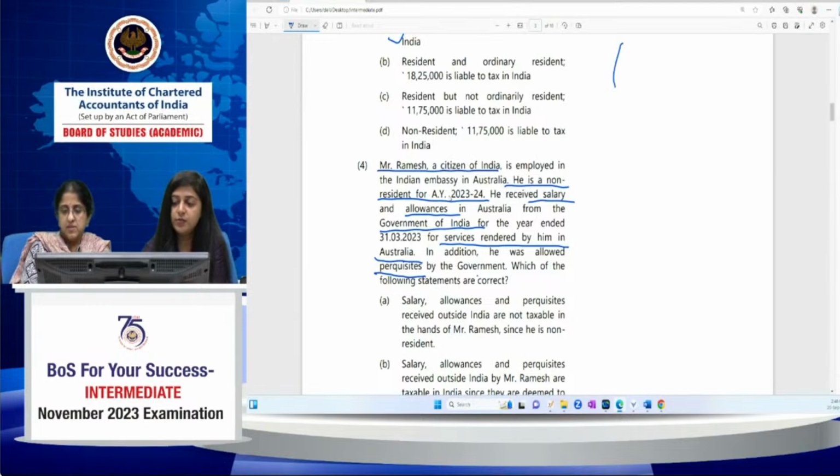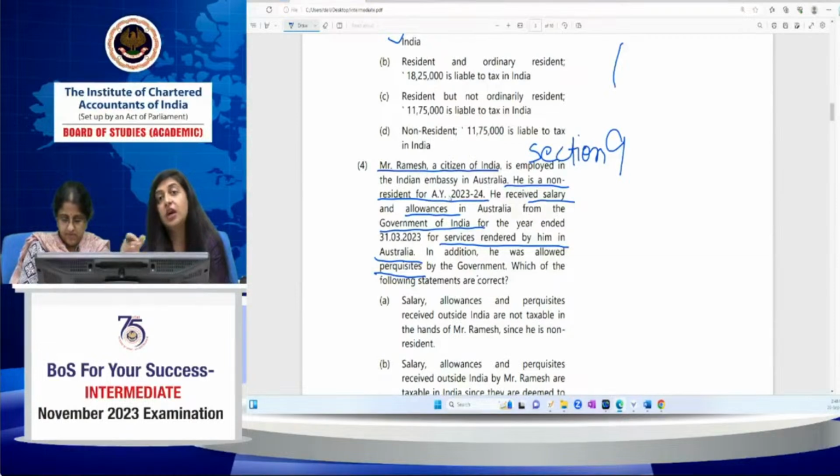As per section 9, section 9 provides us the income which is deemed to accrue or arise in India, whether or not it actually accrues or arises in India.